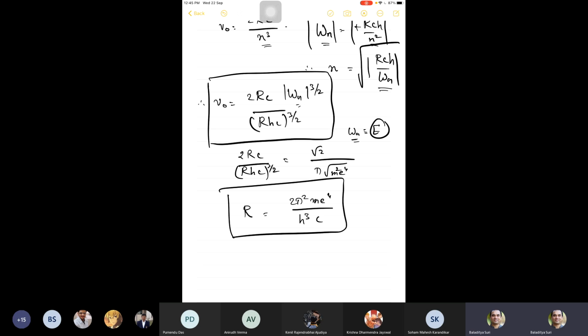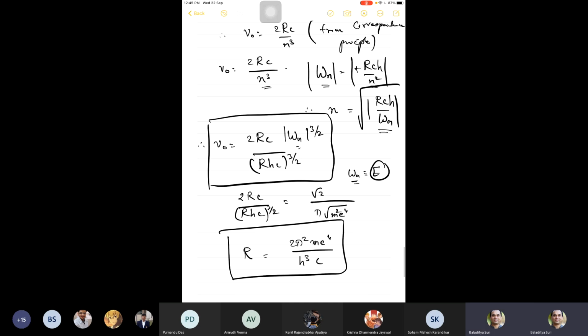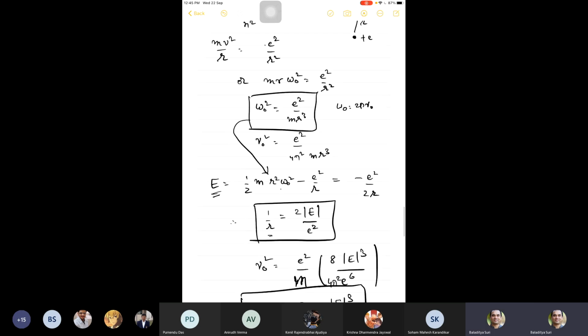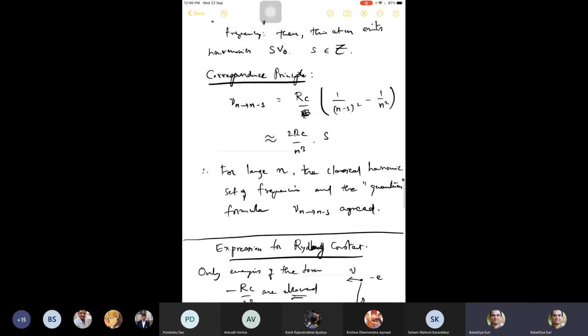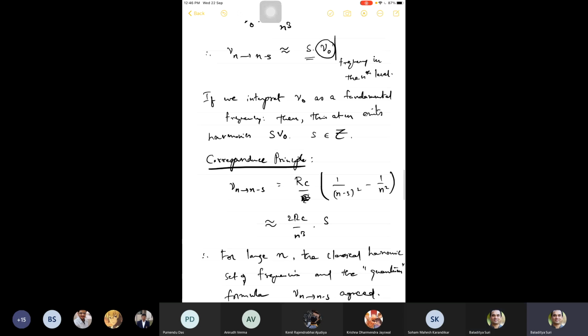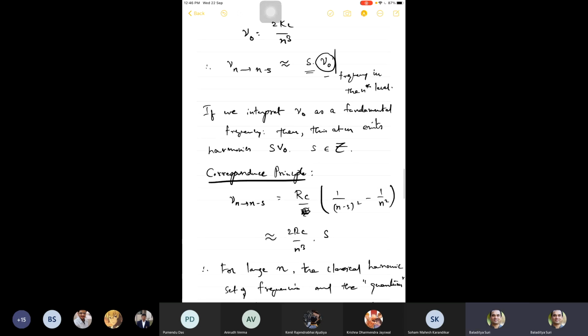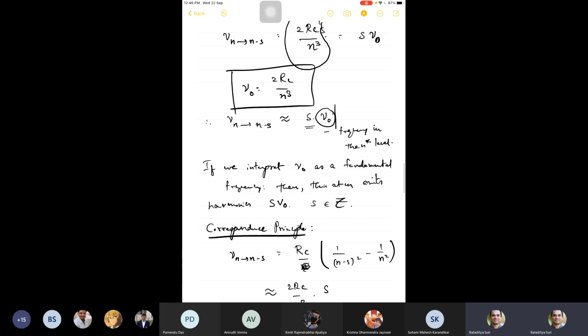So by equating the energy E to Wn and writing the expression for nu naught from the classical side as related to Wn and using the correspondence principle, this is the frequency that you get. This nu naught is 2RC by n cubed. This is purely from that formula.